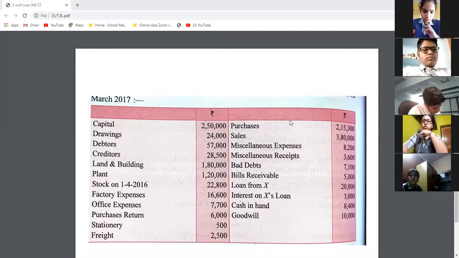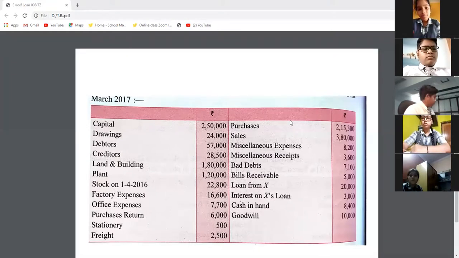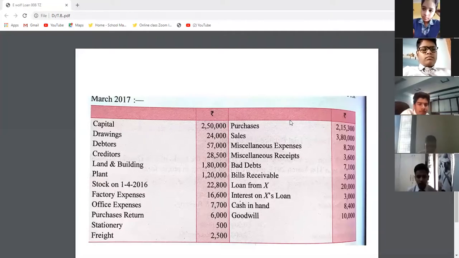You have taken a loan from someone, it is your liability. Loan from X is a liability, and liability must be on the credit side.